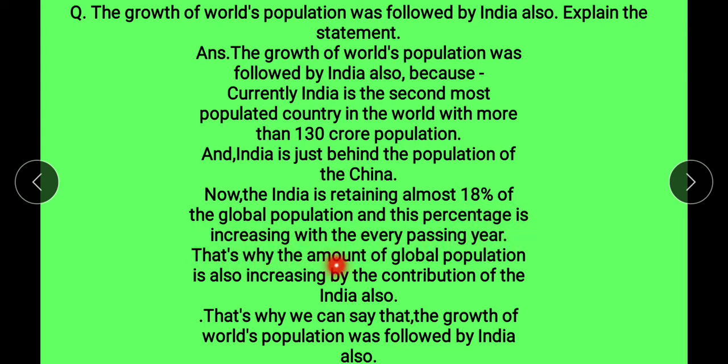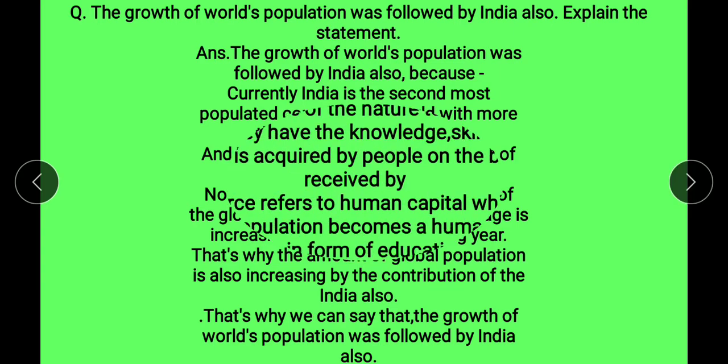That's why we can say that the growth of world population was followed by India also.